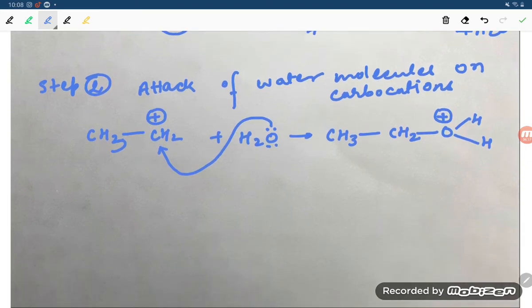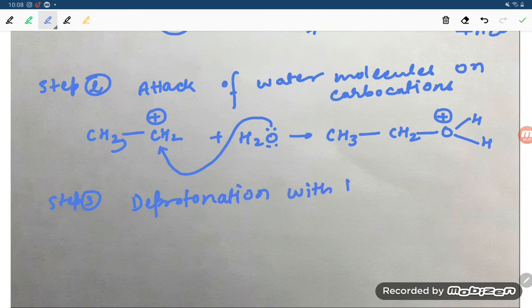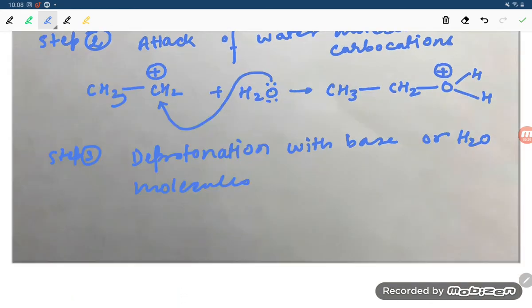Now step number three: deprotonation with a base or water molecule. So how does the deprotonation happen, students? Let us try to understand.